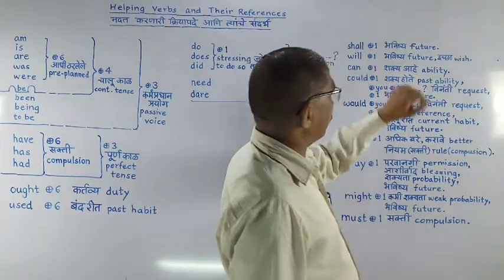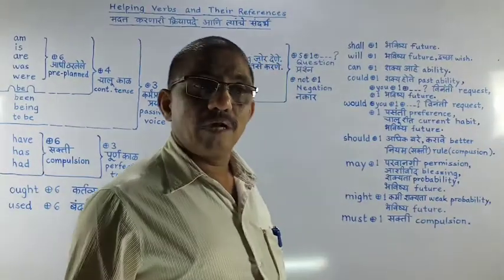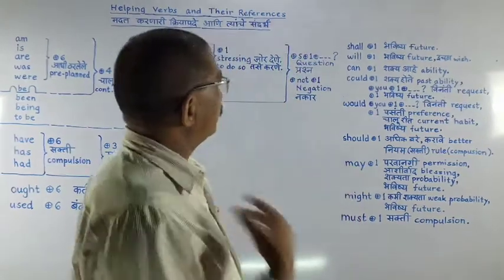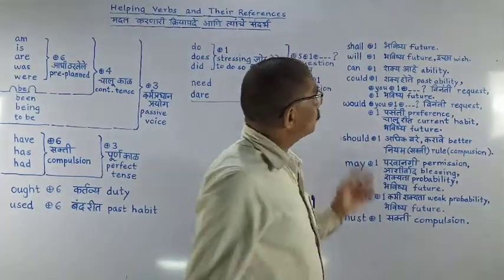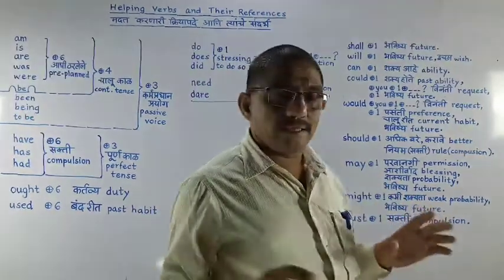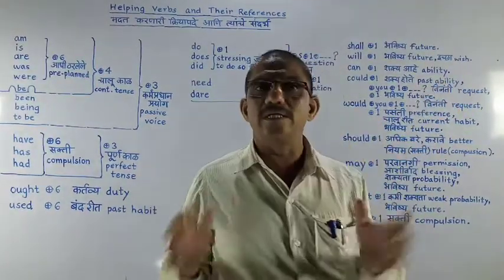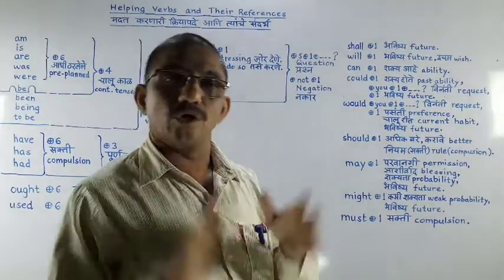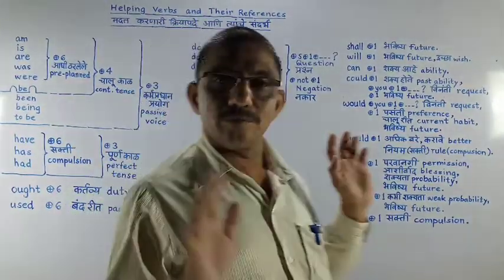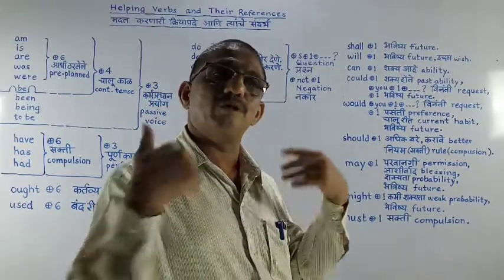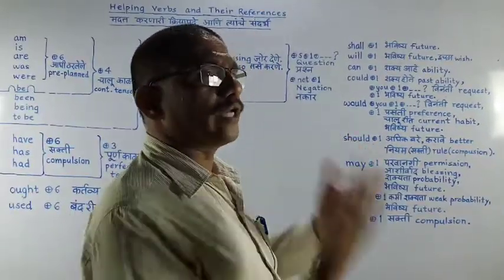Now can take will tell you, suppose I say I can take, it means it is my ability to take. Now could and take, could take. So it is ability, and it is in past. Here only can we refer to it as past tense. It was possible. So it was my ability in past. I was able to do that. I was able to take a pen.